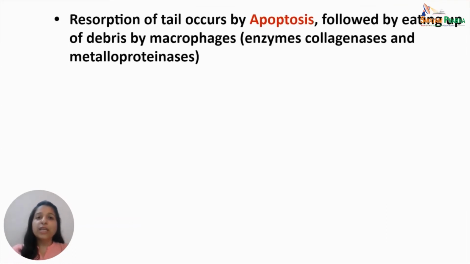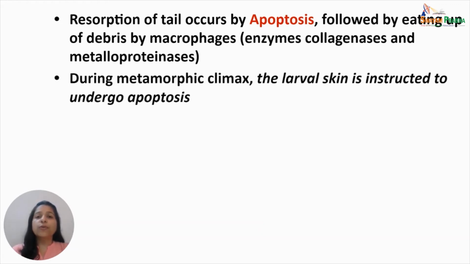Now, resorption of the tail occurs quite quickly and it occurs by the process of apoptosis. During apoptosis, the macrophages come and collect in the tail region and they start eating up the cells of the tail, which is followed by eating up all the debris, and this all happens by the production of various enzymes like collagenases and metalloproteinases by the macrophages. So virtually the tail acts as a reservoir of all the proteinase enzymes at the time of apoptosis.